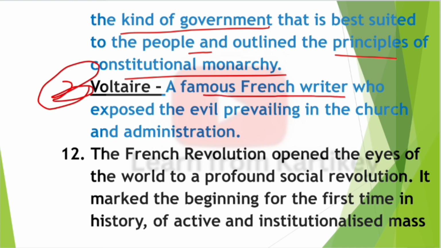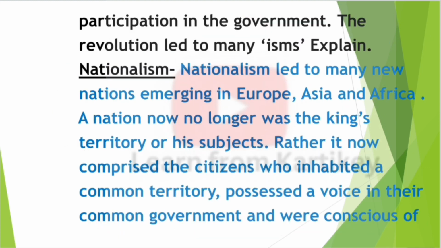Famous French writer who exposed the evil prevailing in the church and administration. Next question, question number 12. The French Revolution opened the eyes of the world to a profound social revolution. It marked the beginning, for the first time in history, of active and institutionalized mass participation in the government. The revolution led to many isms, explained.